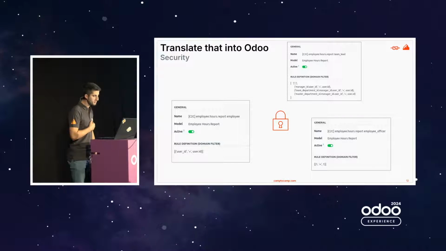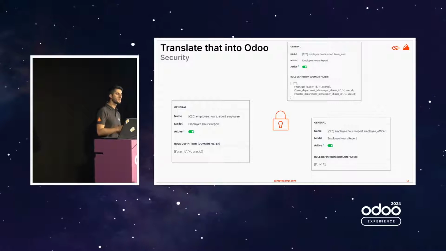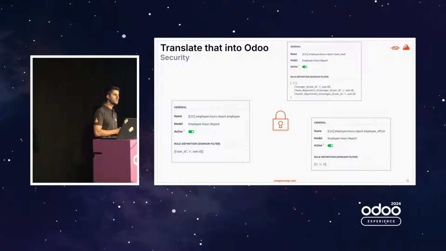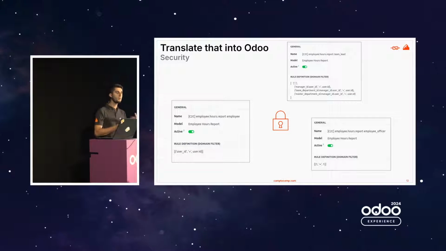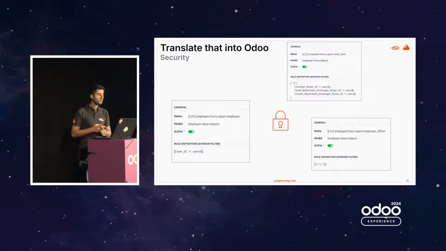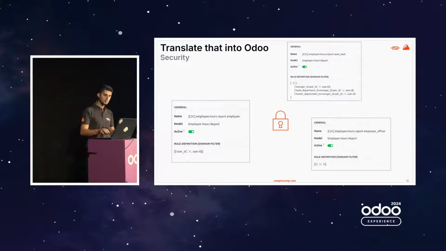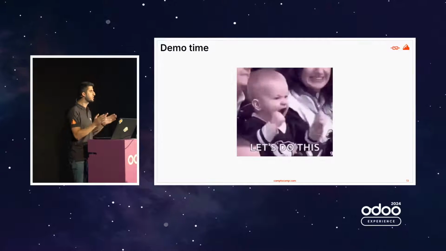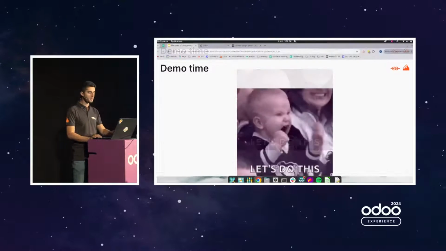Okay, in terms of security now, we need to create different roles, different categories. Not everybody will have the same access rights, meaning that obviously we need to create record roles. There are three record roles that we need to create: one for the base user, one for team leaders, and one for admins. Okay, let's do this. Let's actually jump into a database and see how we can do this together.